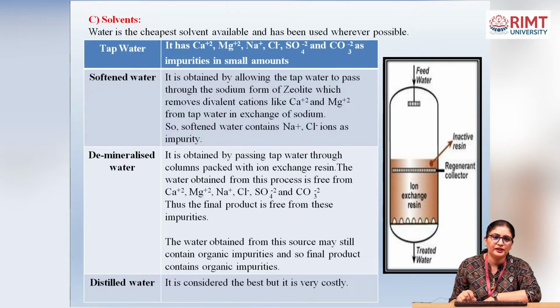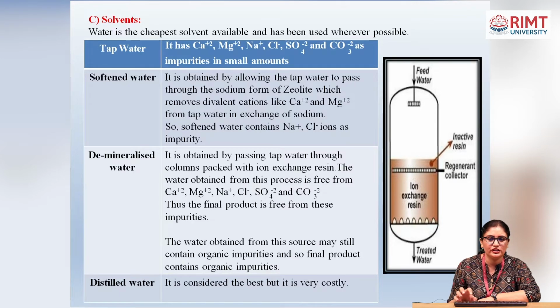Next one is demineralized water. It is obtained by passing tap water through columns packed with ion exchange reagents, as shown in the picture. There is a vessel in the picture in which reactive reagents absorb the impurities, and at the bottom there is an input for the water.